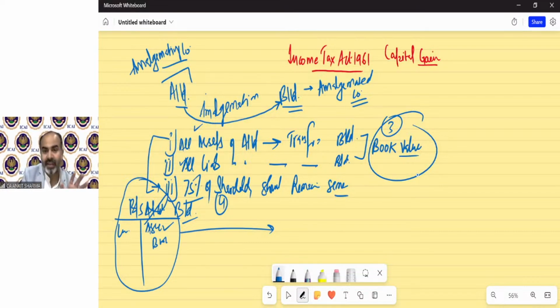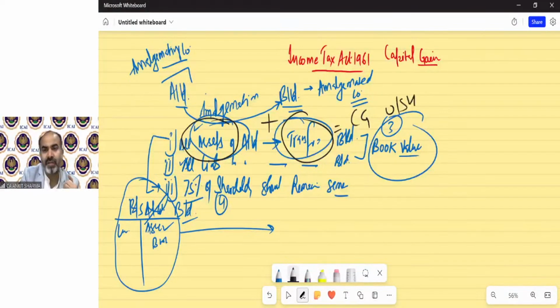So in that case, why is capital gain here? Because assets are going to be transferred. That's why we are here. Because there is an asset and there is a transfer, both conditions of capital gain have been fulfilled under section 45. So there is a capital asset, there is a transfer, but this transfer again is an exempted transfer.